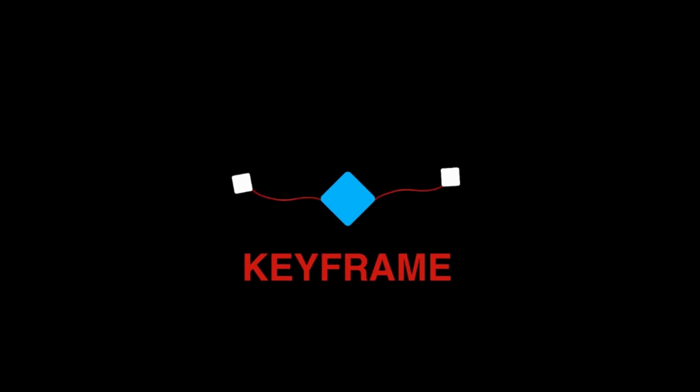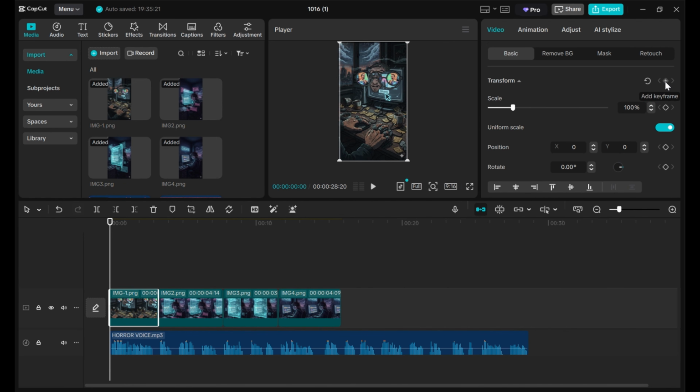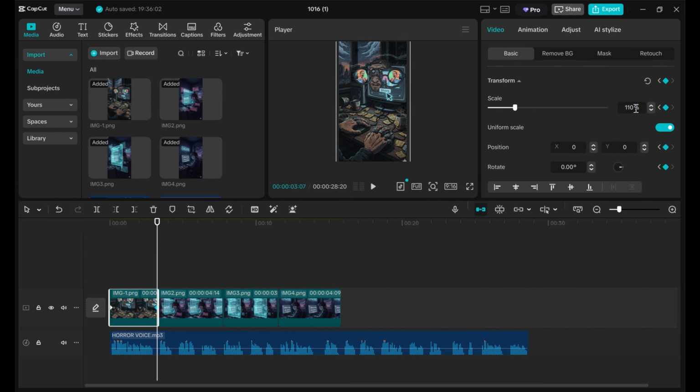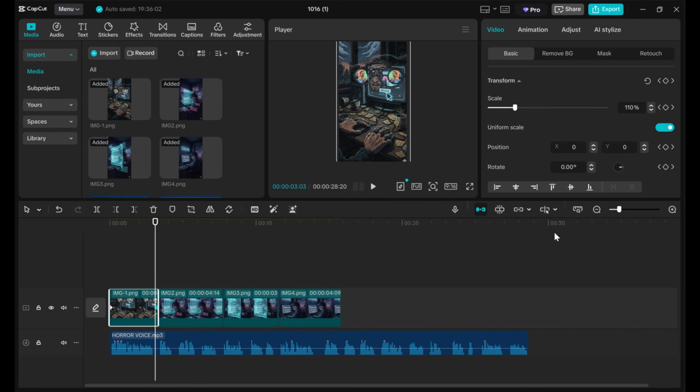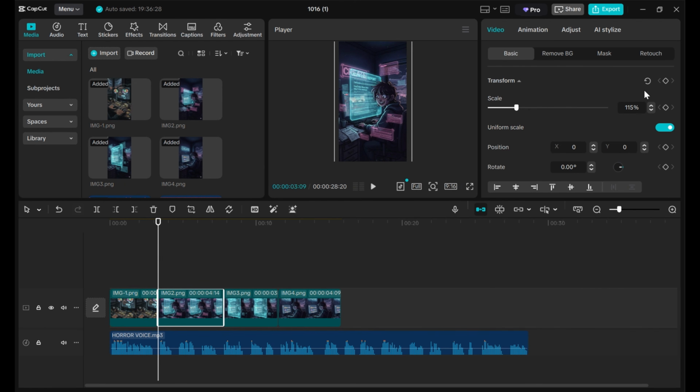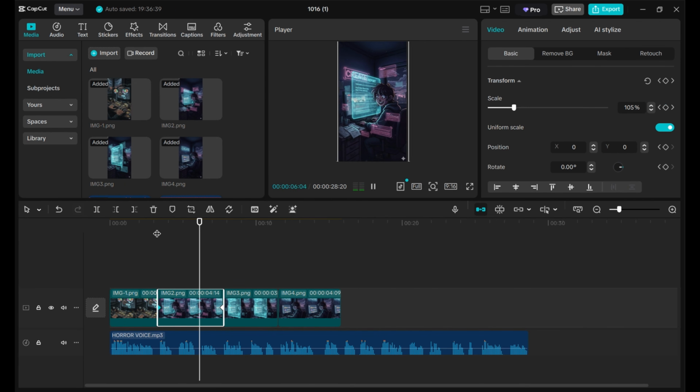To bring life into the stills, we'll use keyframes for smooth motion. For example, in the first image, set the first keyframe to normal scale and the last keyframe to slightly zoomed in, around 110% scale. This creates a subtle zoom-in effect, making your video look dynamic and professional. For the second image, reverse the effect. Start zoomed in and zoom out slowly to 100%. This contrast keeps your visuals lively.